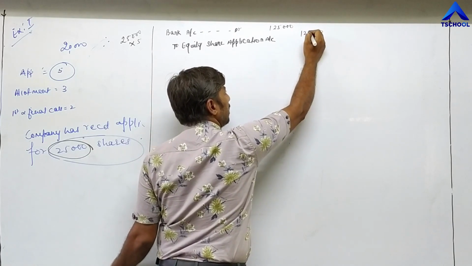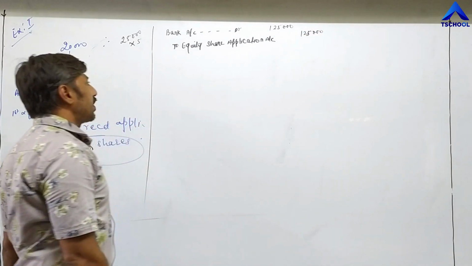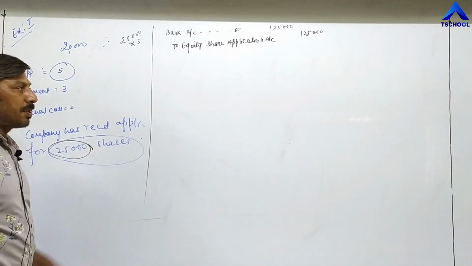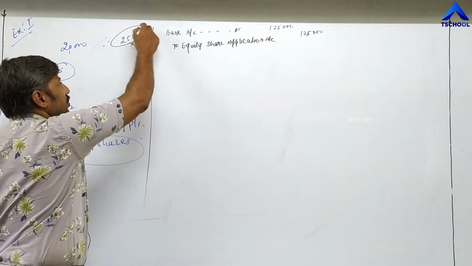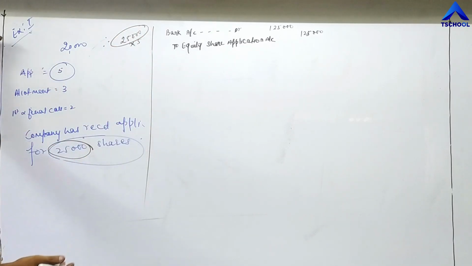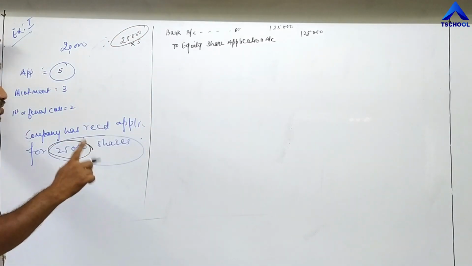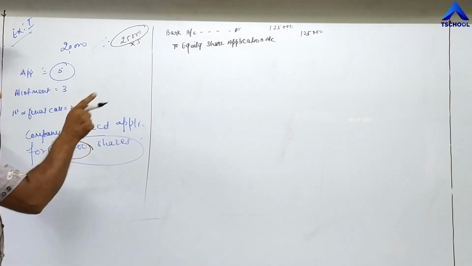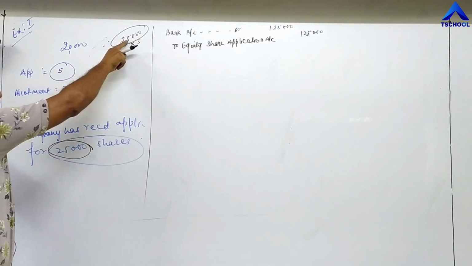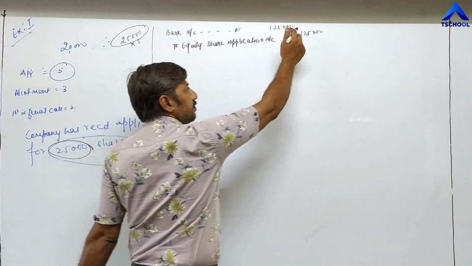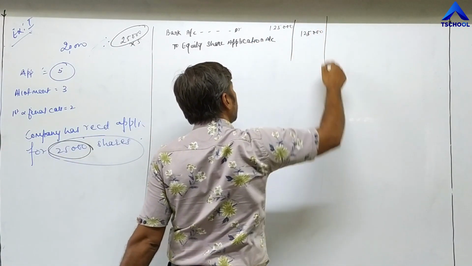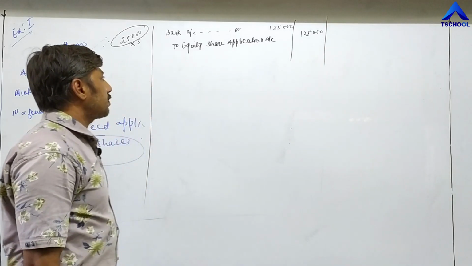First, we have to pass the entry for the total applications received by the company. The company is showing that we have received applications for 25,000 shares, and for each share the company is receiving the first installment of 5 rupees. 25,000 shares into 5 is 1,25,000 rupees, on the debit side and on the credit side. The format we will do later on.